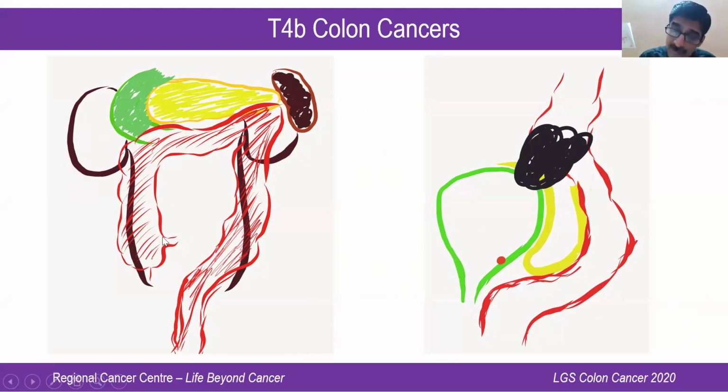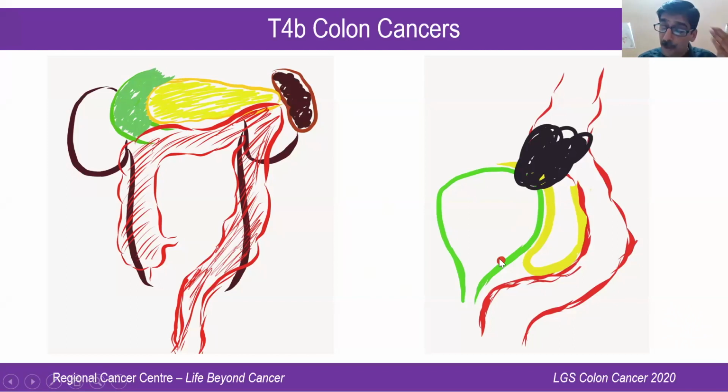For example, the ureters can be resected. The spleen can be resected. The tail of pancreas can be resected. The kidney part of it can be resected. A bladder, most of the time it will be resected, because this picture very clearly shows that most of the time the sigmoid colon gets infiltrated in the dome of the bladder, and the ureteric orifice or the trigone of the bladder is most often preserved because of the peculiar anatomy, that because there's a peritoneal reflection over here, and this peritoneal reflection usually prevents the sigmoid getting infiltrated into the ureteric orifices.